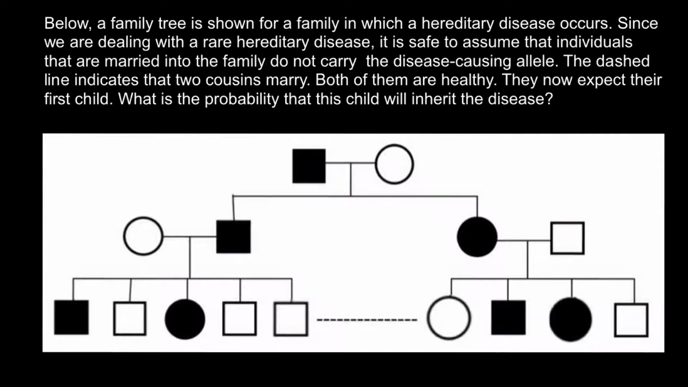Today's problem is below. A family tree is shown for a family in which a hereditary disease occurs. Since we are dealing with a rare hereditary disease, it is safe to assume that the individuals that are married into the family do not carry the disease-causing allele.